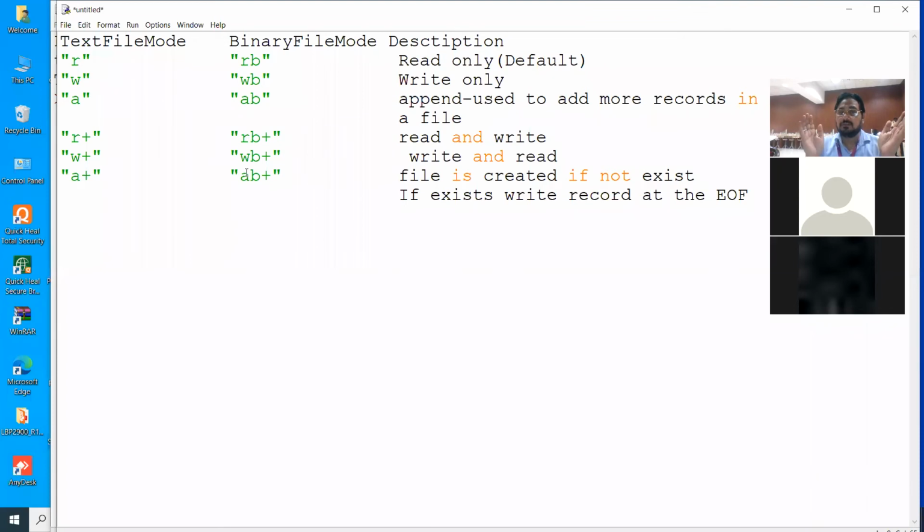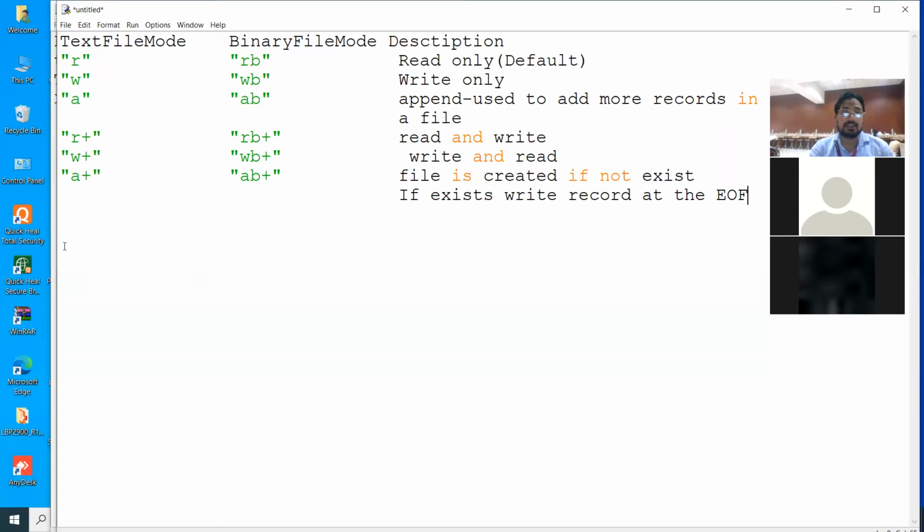Okay. So if the file exists, then it will check the end of file. And suppose 4 records are written, then it will reach the end of the 4 records, that is the end of file, and from there onward it will write records. So the 5th record, 6th, 7th and so on, as many records as needed. The previous 4 also exist, and after that other records also exist. That's okay. Now the last point which I am taking.